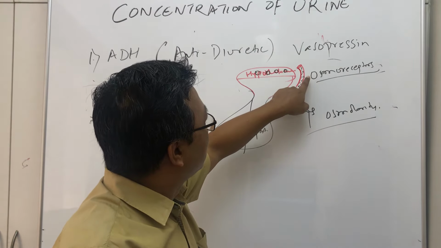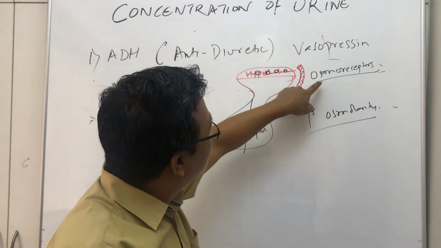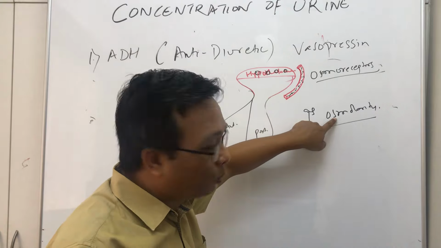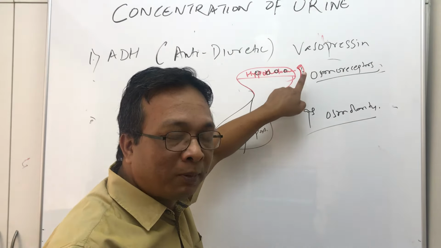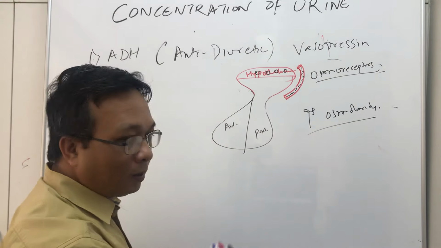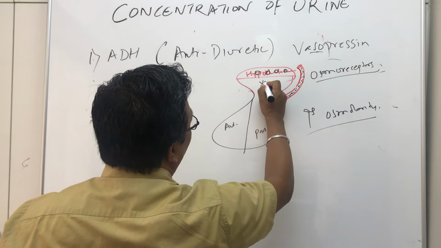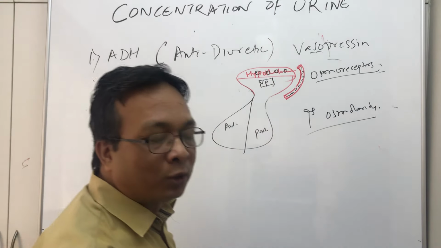So osmoreceptors. These osmoreceptors are receptors, as the name suggests. Whenever there is increased plasma osmolarity, these osmoreceptors can sense that the blood has become concentrated. Then the hypothalamus will secrete one hormone called ADH or vasopressin. Okay, just write it vasopressin. The hypothalamus will secrete the vasopressin hormone.